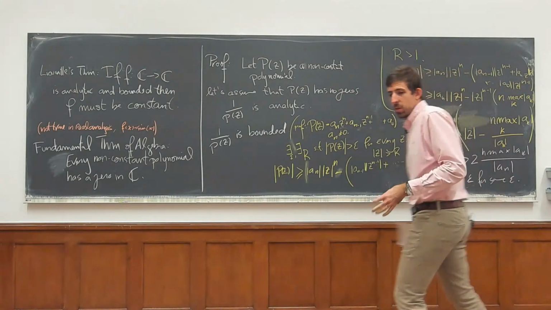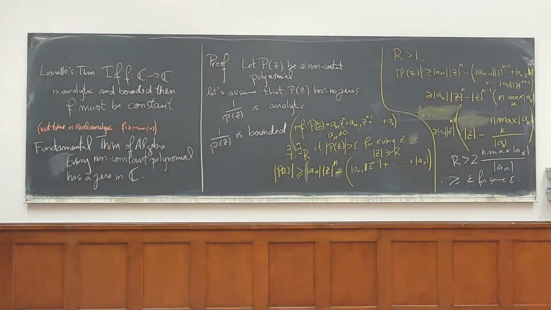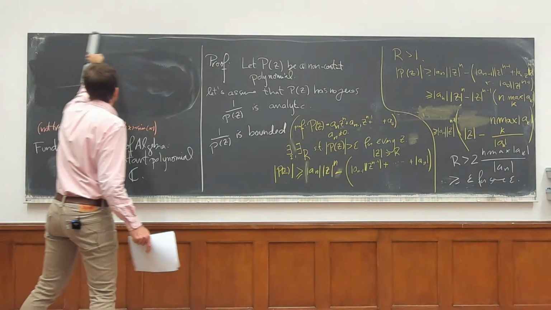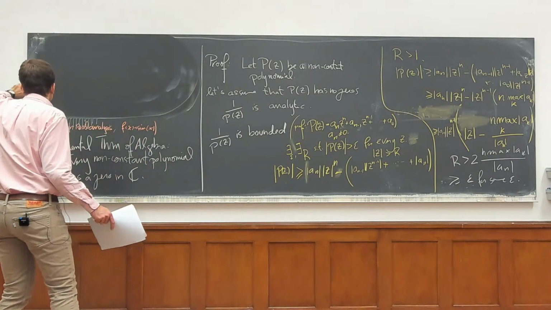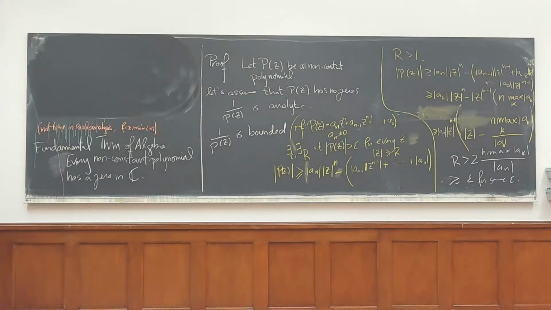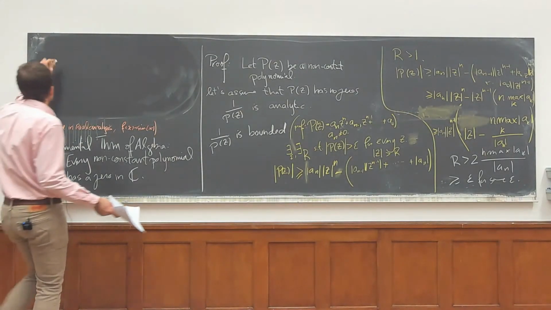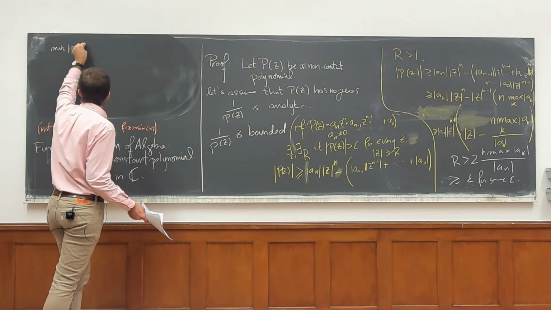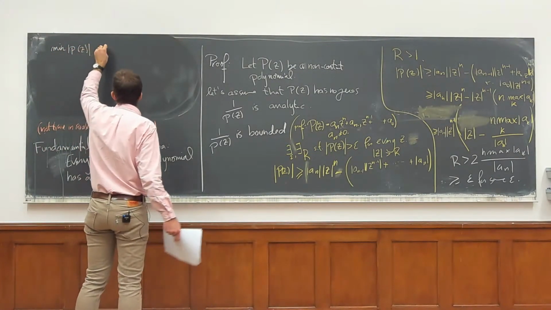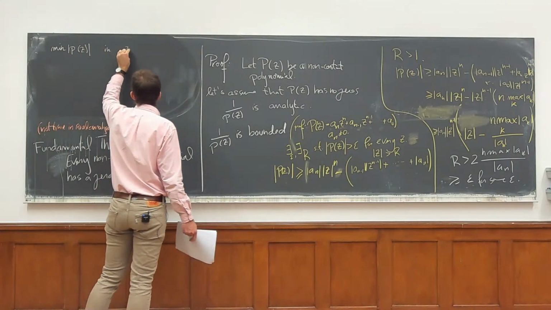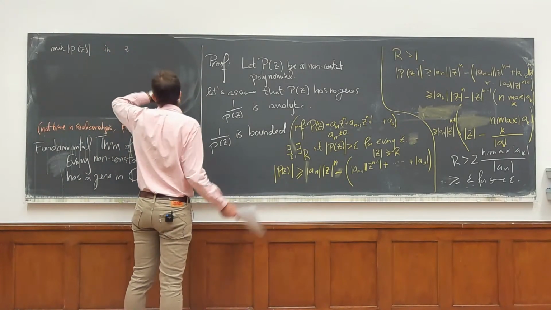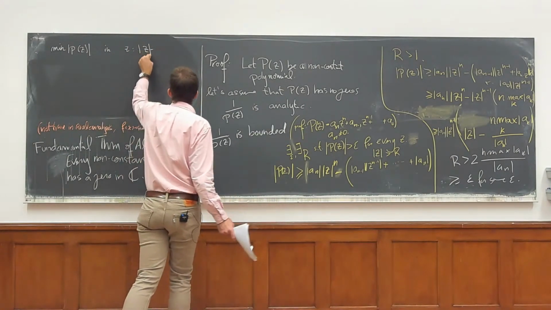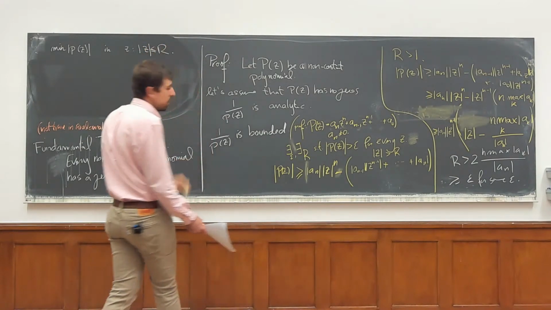Maybe I'll erase Liouville's theorem. I'm almost done. Now I can look at the minimum of |P(z)| for z inside the ball of that radius, so z such that the norm of z minus 0 is smaller or equal than that r that I picked.